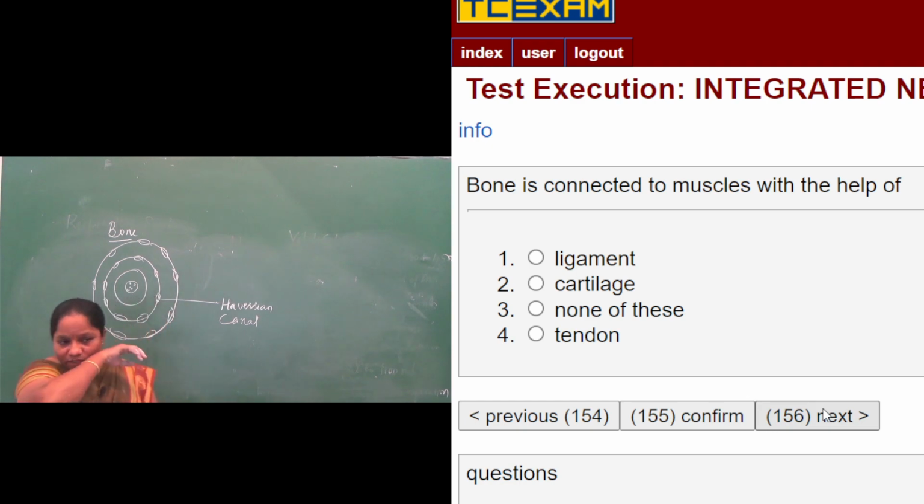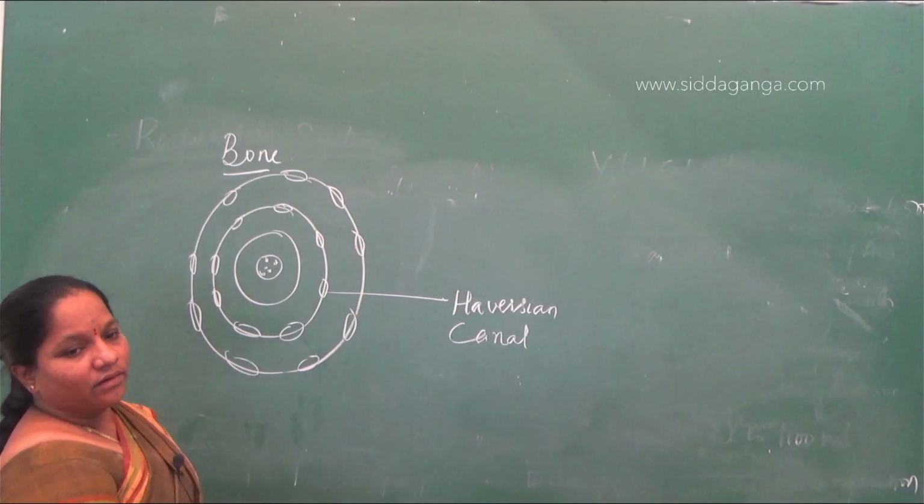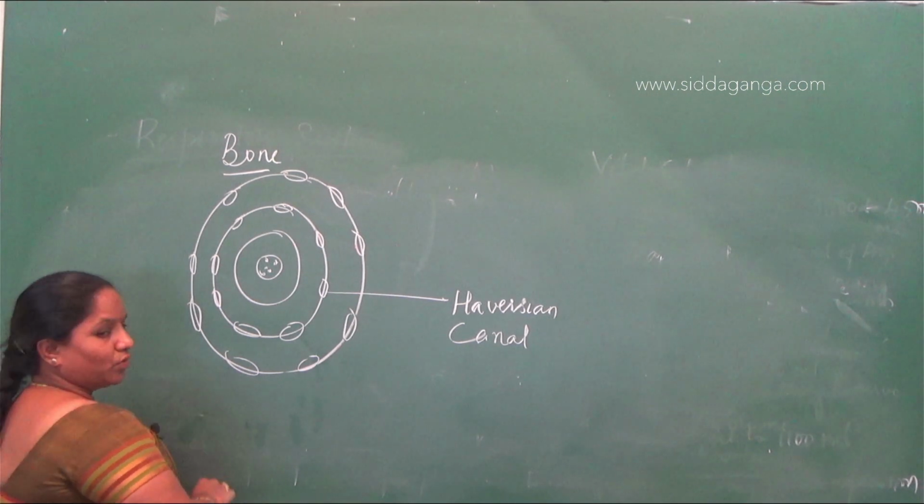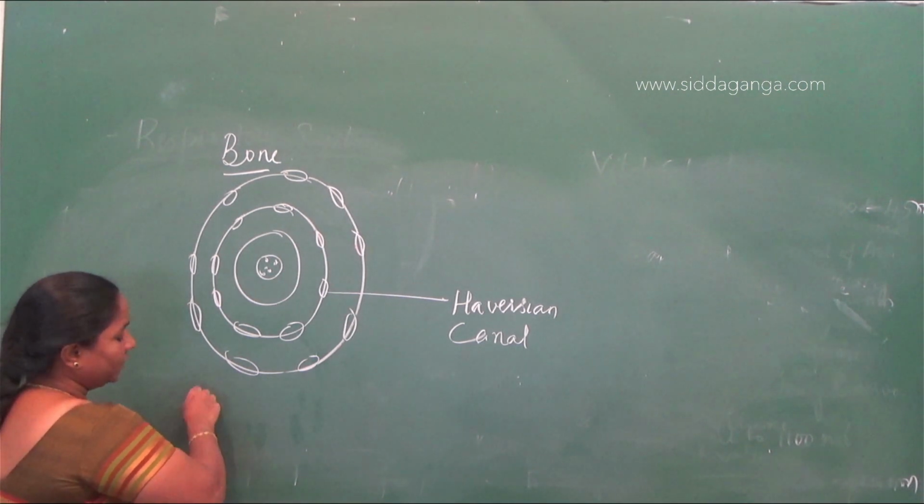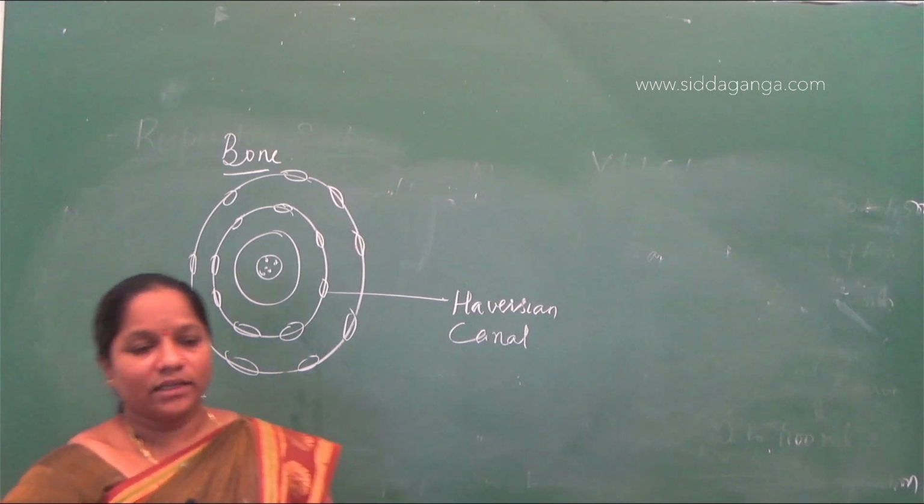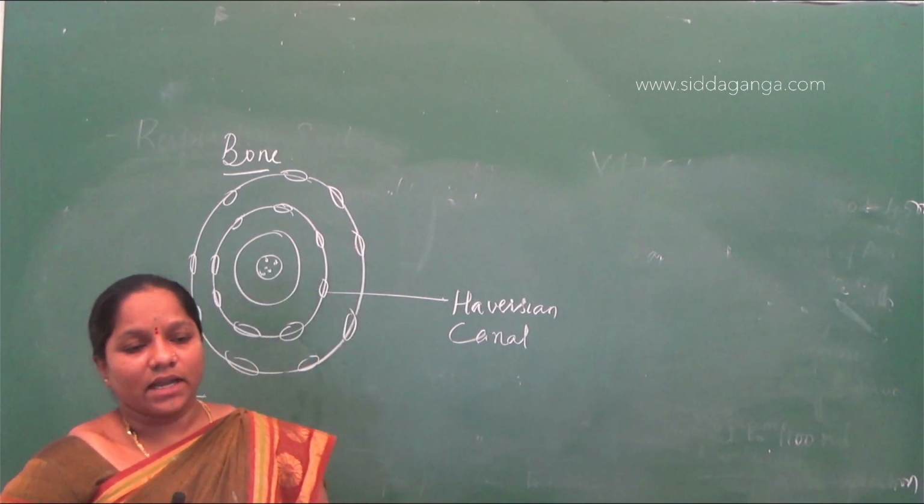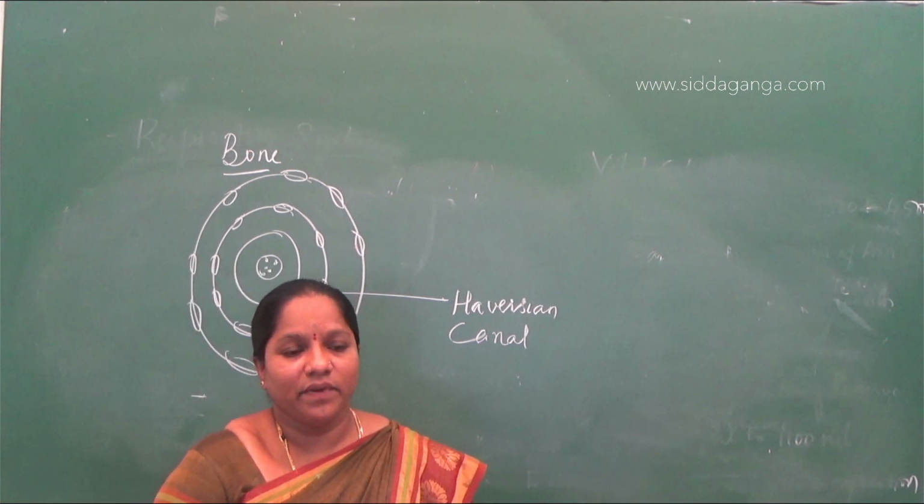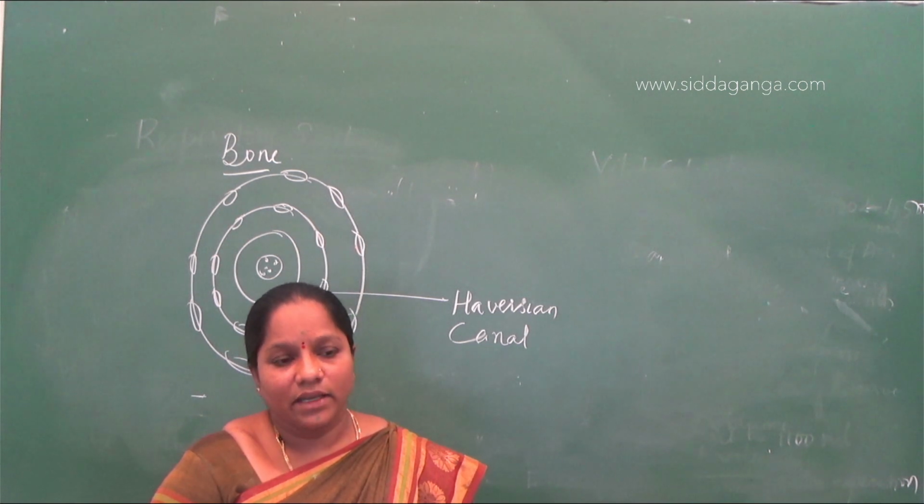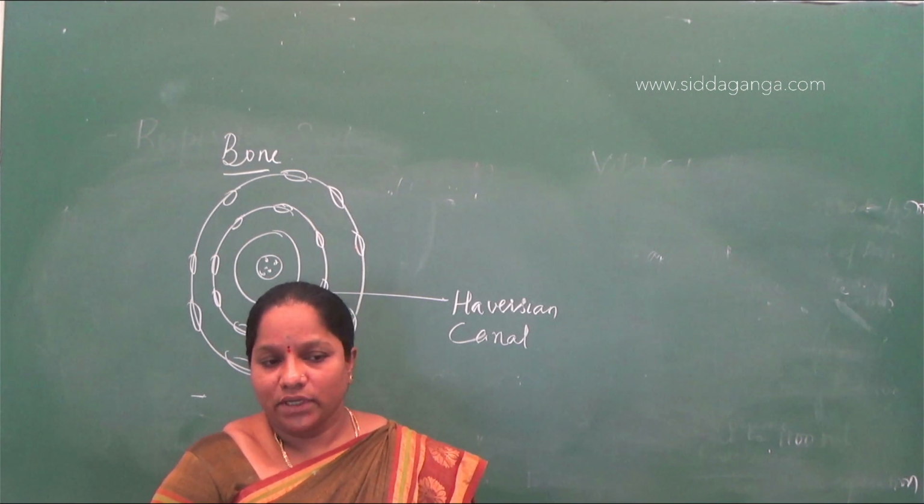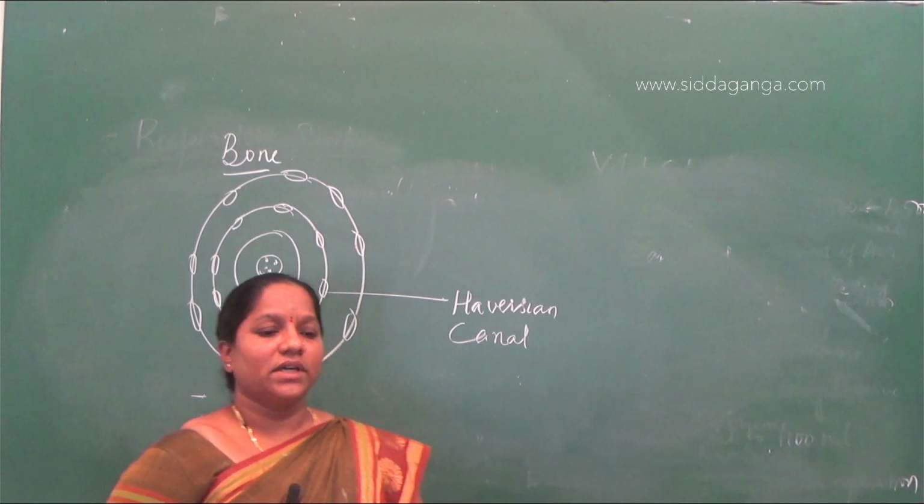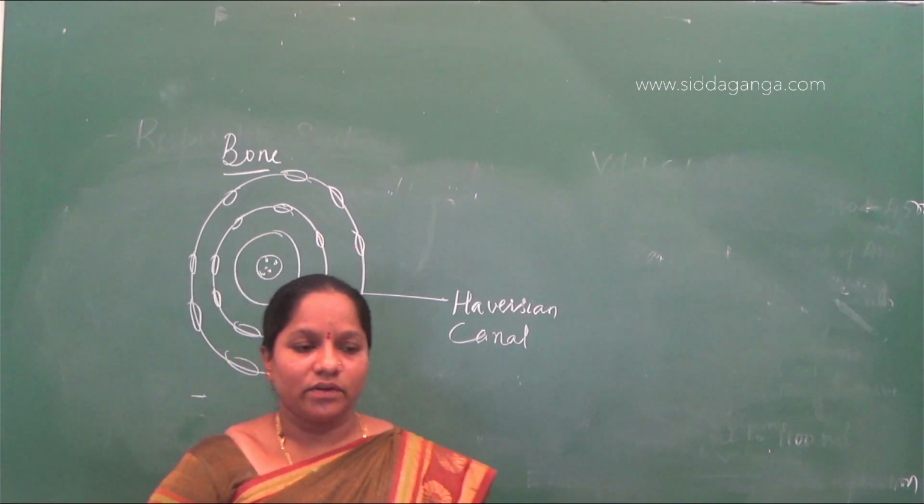Next question is, bone is connected to the muscle with the help of. So bone to bone connection, bone to muscle connection. We have tissues like ligament, tendon, cartilage is present in the joints. Between the joints we have cartilage. Ligament, bone to bone connection is ligament. Bone to muscle connection is tendon. So the answer will be tendon.